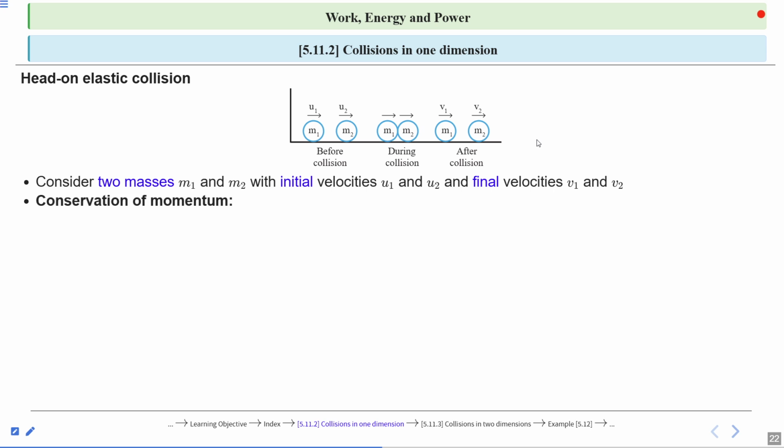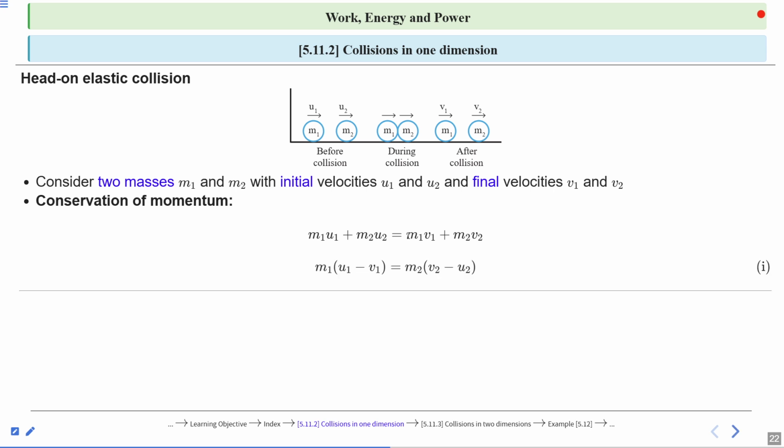Now if we talk about the head-on elastic collision, the conservation of momentum is m1 u1 plus m2 u2 is equal to m1 v1 plus m2 v2. Why is u2 not equal to 0 here? Because the second object, having mass m2, is moving with initial speed u2. So according to conservation of momentum, the momentum of the objects before collision is equal to the momentum after collision. So m1 u1 plus m2 u2 is equal to m1 v1 plus m2 v2.